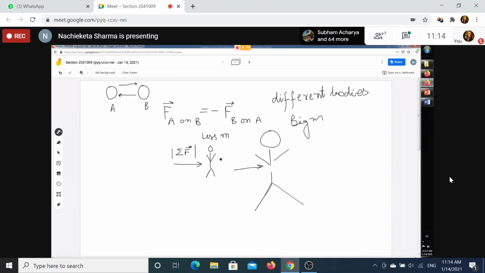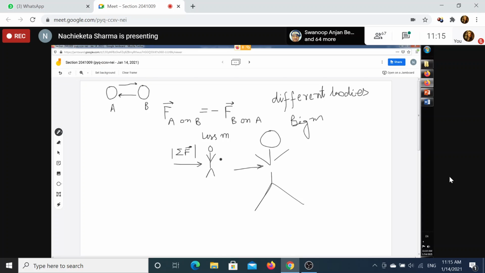Less mass. Reluctant means not interested to move, or it will be difficult to keep him in motion. Big mass. Yes.